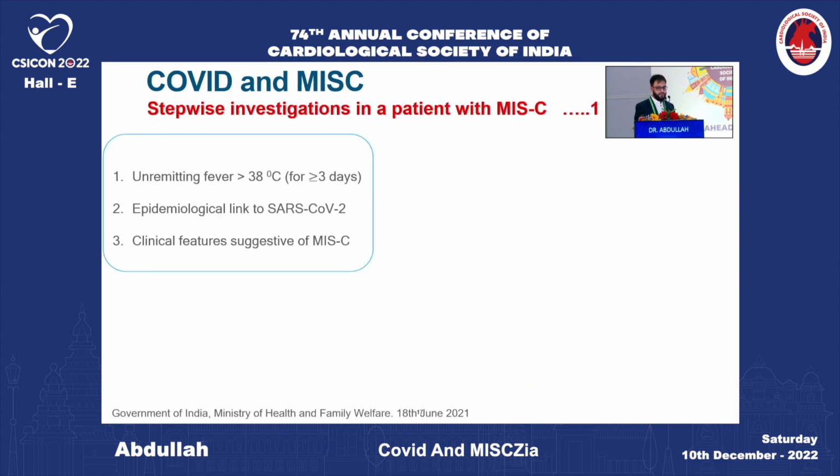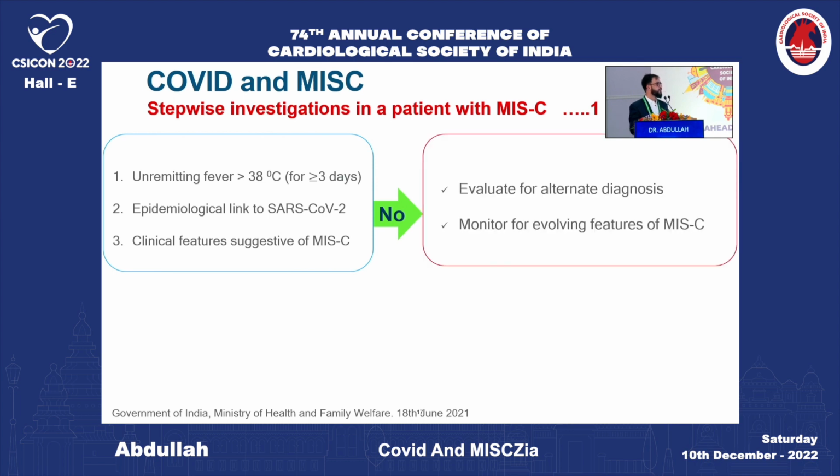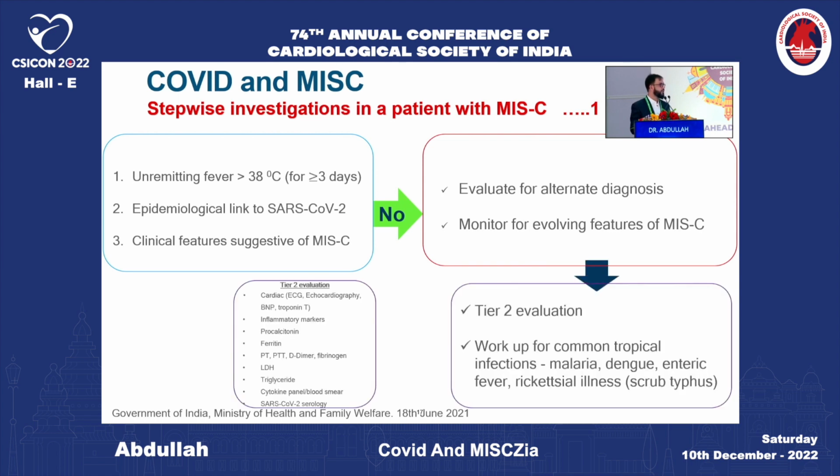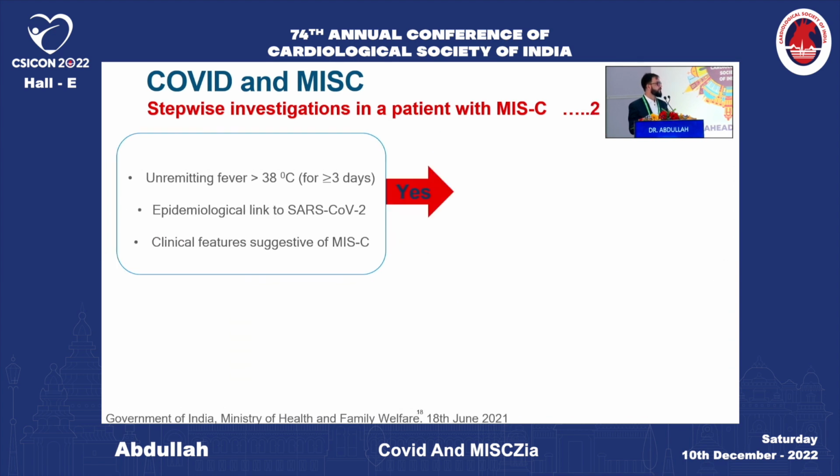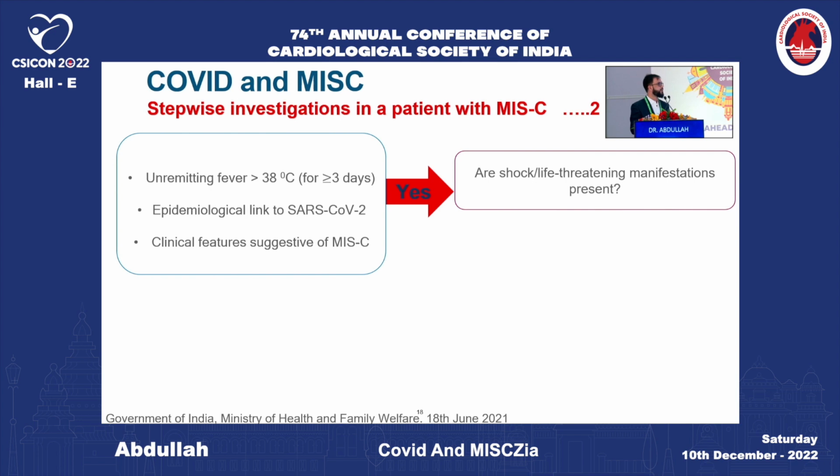There is a stepwise algorithm suggested by many authorities, including our Ministry of Health and Family Welfare, which states that if the patient has none of these features, like fever for more than 3 days linked with SARS-CoV-2 and clinical features suggestive of MISC, then we should search for an alternate diagnosis and monitor for evolving features of MISC. We should proceed with further investigations, which include cardiac investigations like echo, troponin, inflammatory markers, and procalcitonin. However, if the patient has all of these 3 features, then we should suspect MISC.